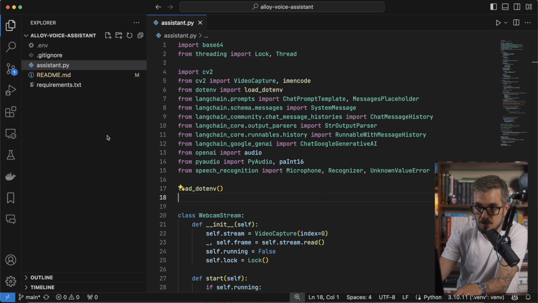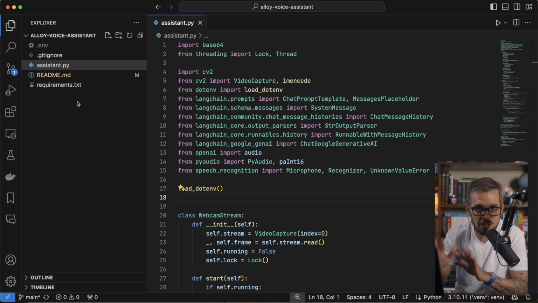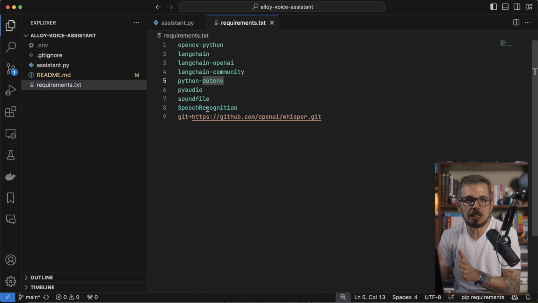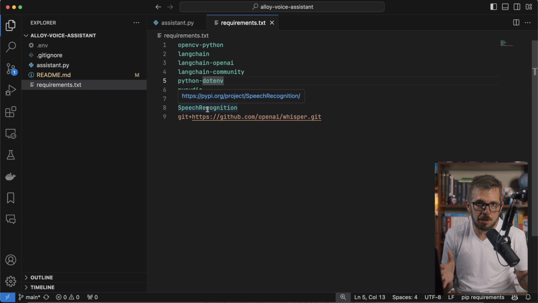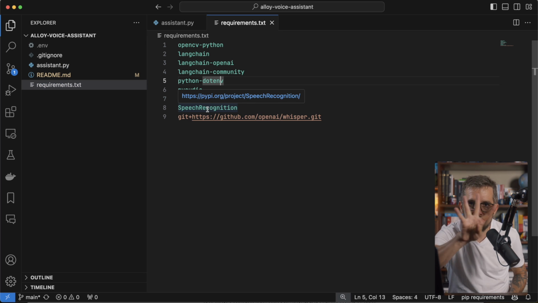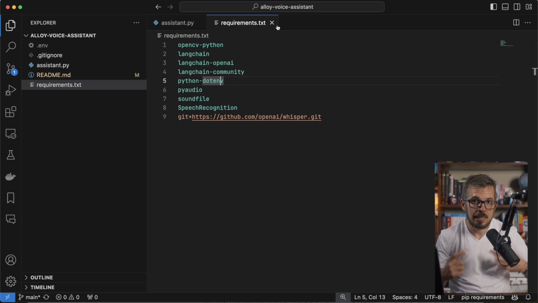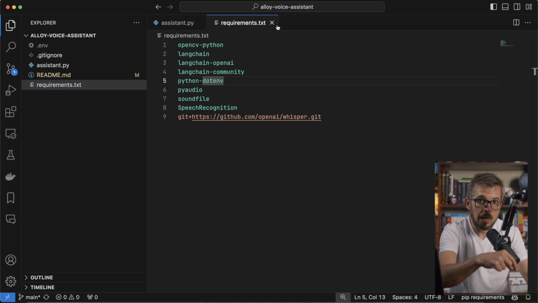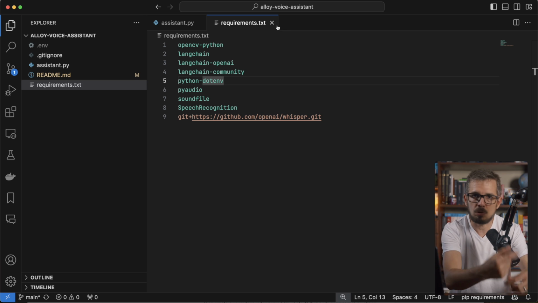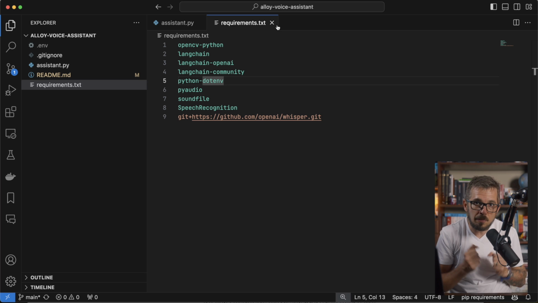Together with this assistant.py, just a single file, I have a requirements.txt file listing all of the libraries that I'm using here. And here are the main components. There are 4 main components that I'm using to build this assistant. The first component is capturing the audio that's coming through my microphone and transcribing that, okay? And for that transcription, I'm going to be using Whisper. So basically, it's capturing the stream of audio, transcribing it, and getting text.